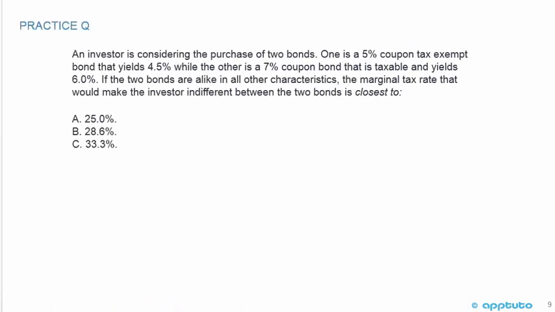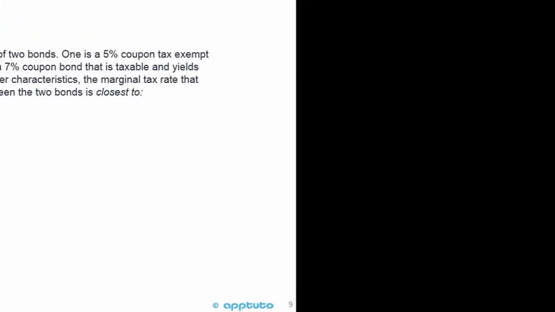And one last question to finish on, and again, it's a little bit of a calculation. Just thought I'd slip this in at the same point here just to end it. An investor is considering the purchase of two bonds. One is a 5% coupon tax-exempt bond that yields 4.5%, while the other is a 7% coupon bond that is taxable and yields 6%. If the two bonds are alike in all other characteristics, the marginal tax rate that would make the investor indifferent between the two bonds is closest to A, 25%, B, 28.6%, or C, 33.3%.